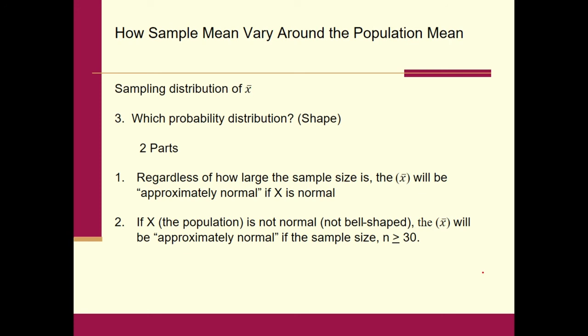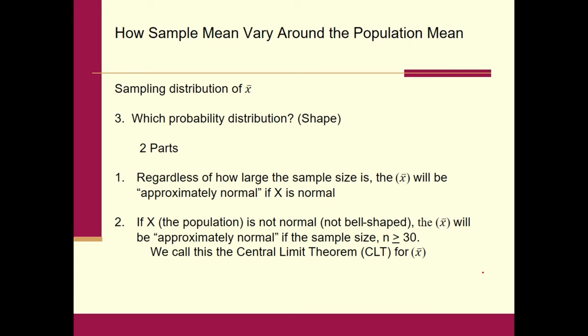Can we still say something about the sampling distribution of X bar for those variables? Well, what we find out is that for a population that starts off non-normal, not bell-shaped, the sampling distribution of X bar will be approximately normal if the sample size is greater than or equal to 30. And remember what we called this? We called this the central limit theorem. These are just the rules for the central limit theorem with regards to the sampling distribution of X bar.